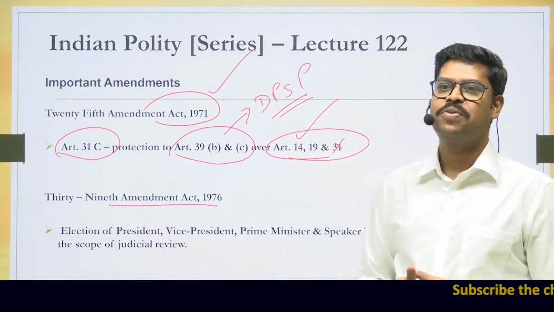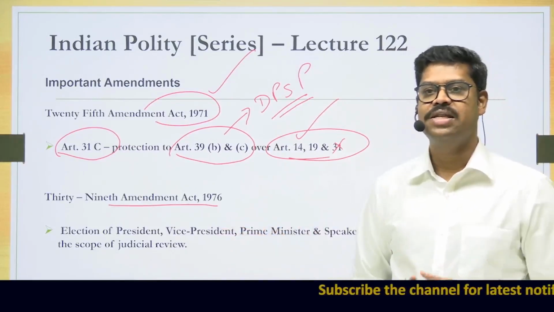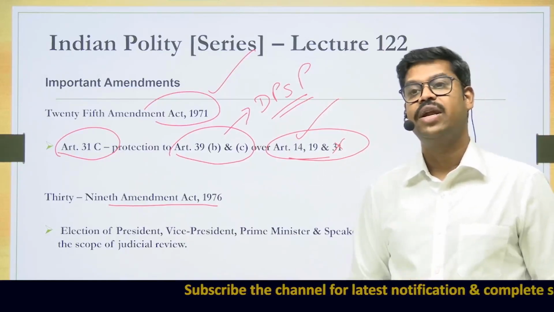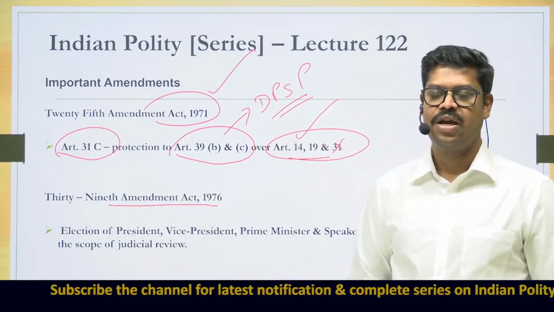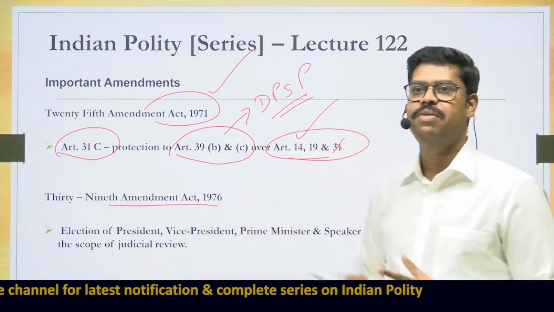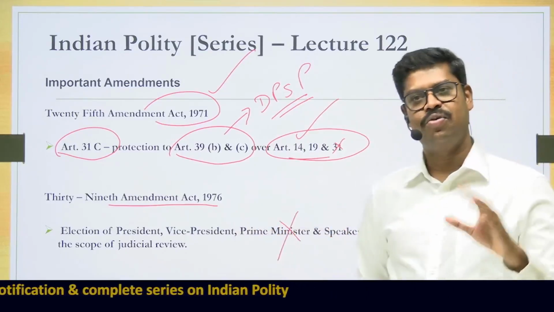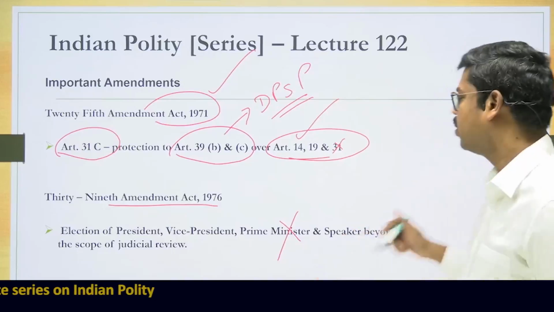However, the Supreme Court declared this amendment to be unconstitutional. The Supreme Court said that this amendment is violative of the basic structure of the Constitution, which includes free and fair elections and the separation of powers under the Constitution of India. So therefore, we are declaring this amendment to be unconstitutional. So this amendment does not exist today in our country, but it was considered to be a very significant amendment. It was very controversial at that point of time.